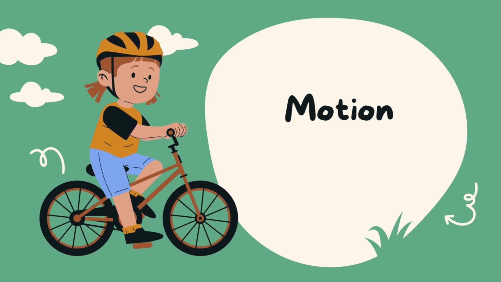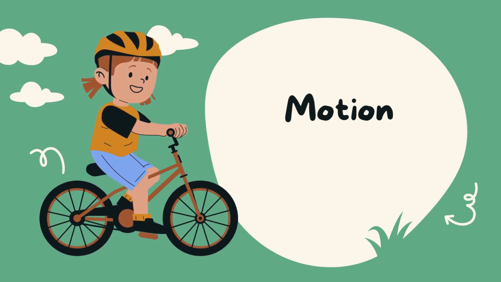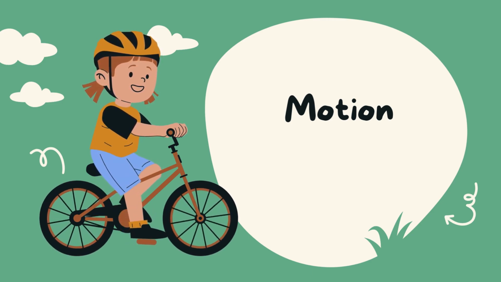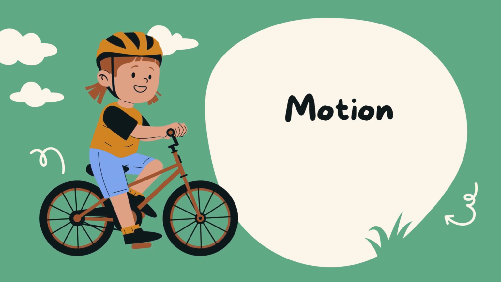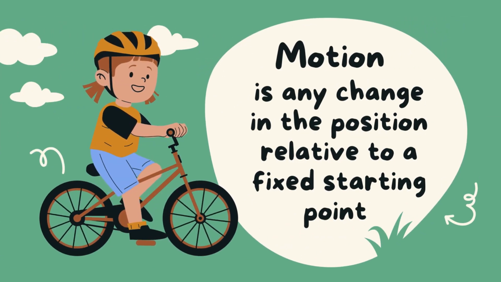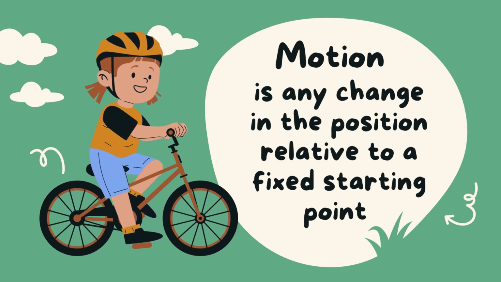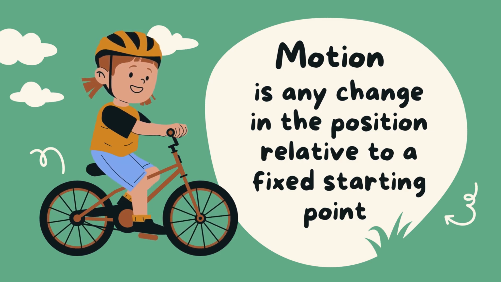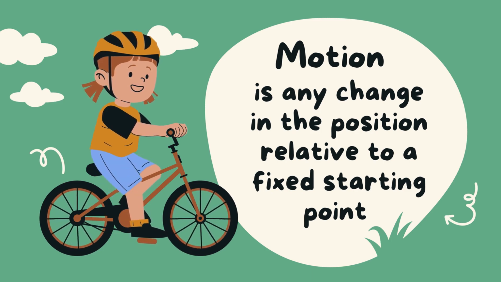Now let's talk about another point. We will talk about motion. Motion is like moving. The object will move from one point to another point. When an object moves from one point to another point, this is called motion. So what is the meaning of motion? It's any change in the position of an object relative to a fixed starting point.